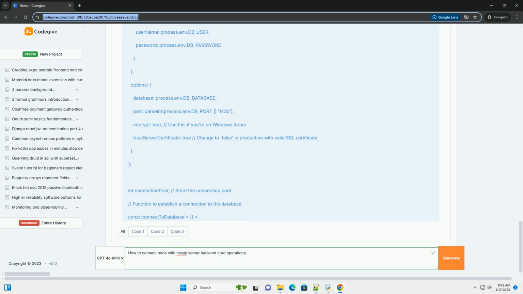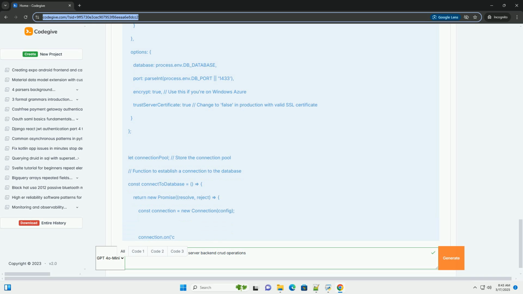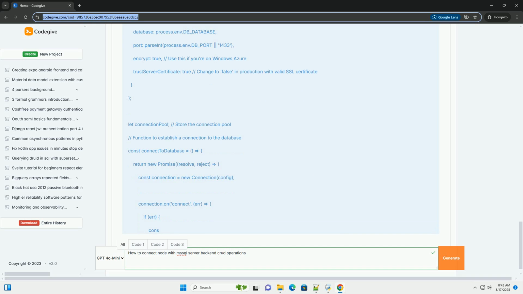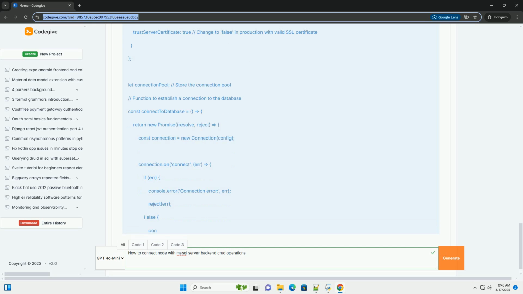2. Microsoft SQL Server, MSSQL. You'll need access to an MSSQL server. This could be a local instance you install, for example SQL Server Express, a cloud-based Azure SQL database, or an existing MSSQL server on your network. You'll need the connection details: server address, database name, username, and password.